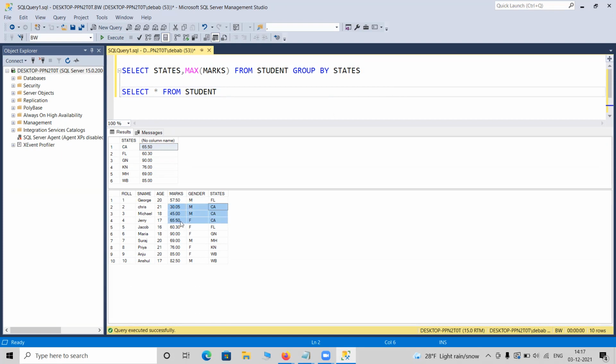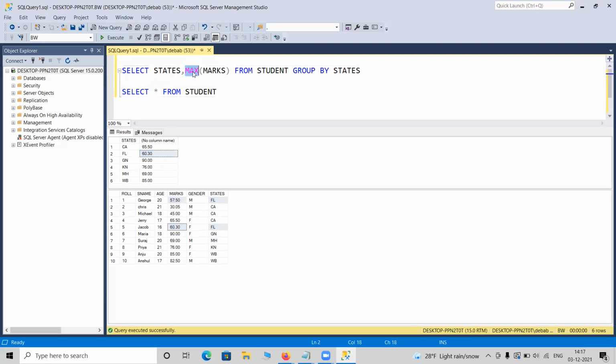Okay, record number 4, Jerry got the highest mark. If you take a look at Florida, it is 60.30. Where is Florida? Yeah, in between these two marks, this one and this one. 60.30 is the maximum. So it is giving the state-wise maximum marks.